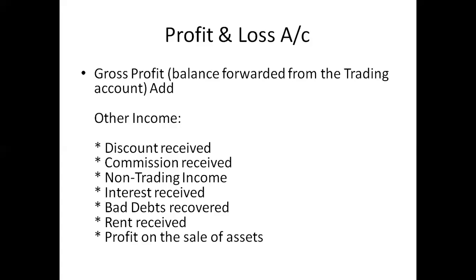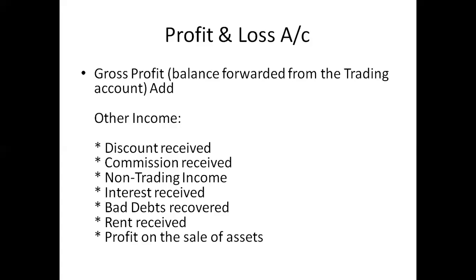Profit on sale of assets. Profit on sale of assets means, say, machines. Generally, these are things that are obtained on sale of machinery. Now, when you are selling a machinery, say a depreciated machinery, say you have a hydraulic press.